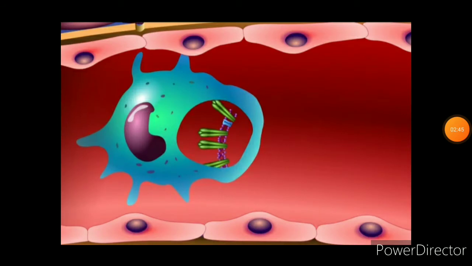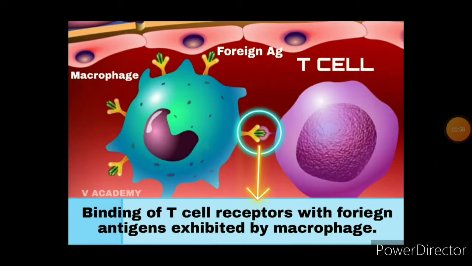And the major mechanism of action includes macrophages phagocytosing the foreign antigens and breaking them into smaller particles. And these smaller particles of the foreign antigens are exhibited by macrophages on their surface.